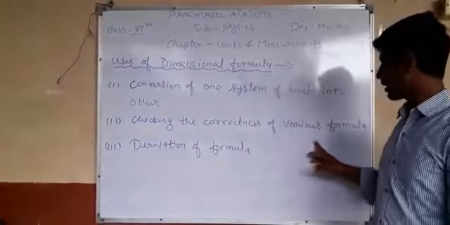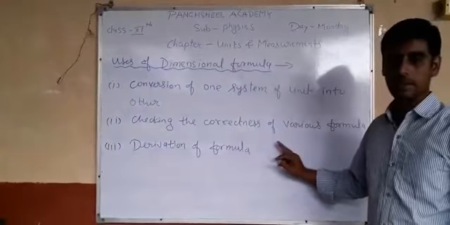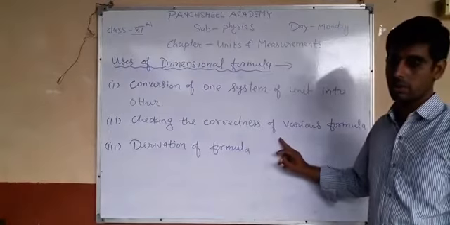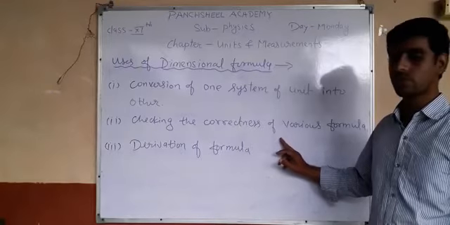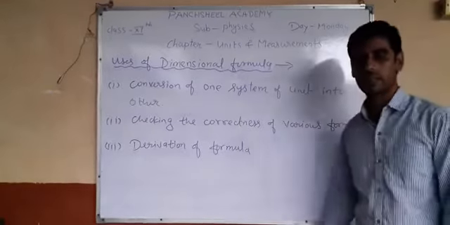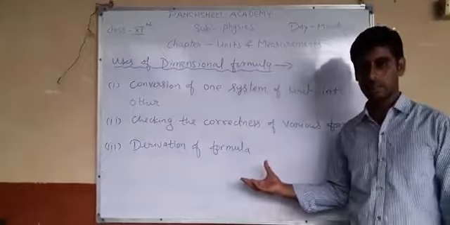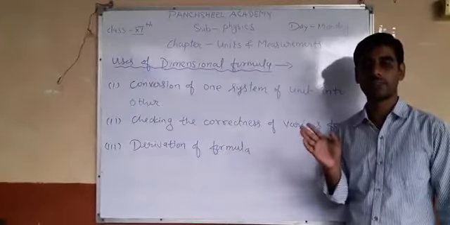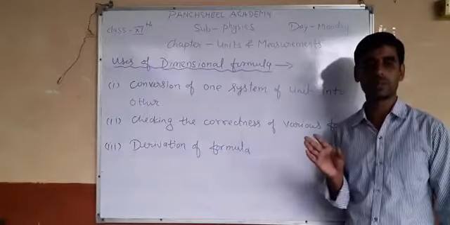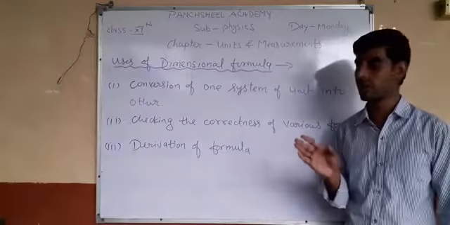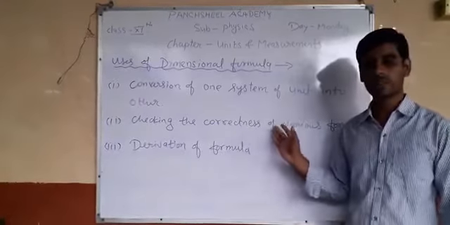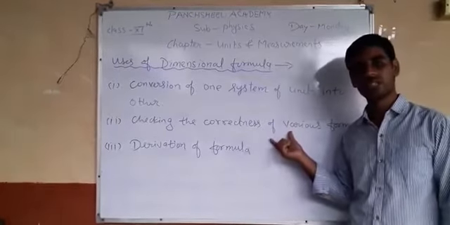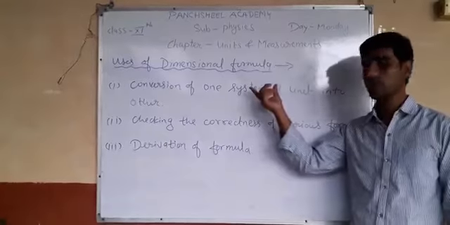Now checking the correctness of various formulas, whether the given equation or formula is correct or not. For example, the equations of motion you already learned: V equal to U plus AT, S equal to UT plus half AT square, and V square minus U square equal to 2AS. You can easily check whether these equations are correct or not using dimension formula.